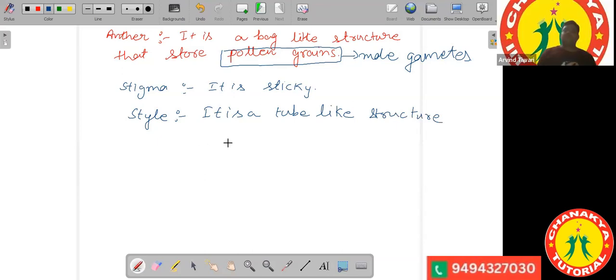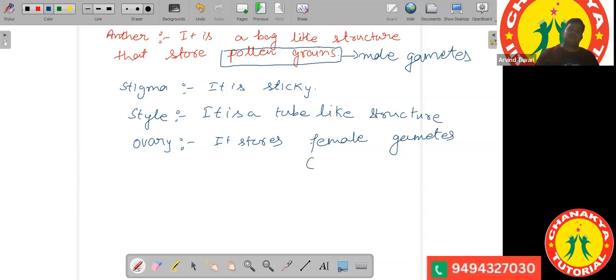Okay. So style is a tube-like structure. Stigma is sticky in nature. And at the end, you have the ovary. Your ovary stores the female gametes, and those female gametes are called ovules. So ovules are the female gametes. Right?